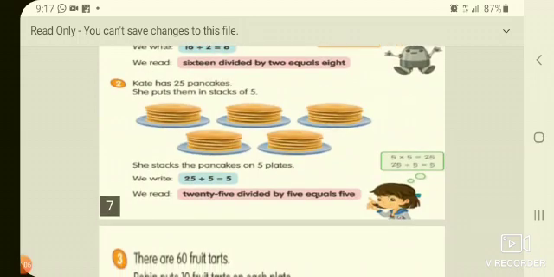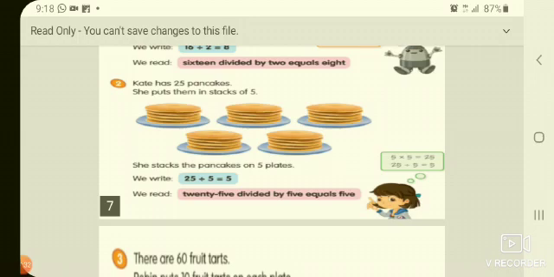Next, Kate has 25 pancakes. She puts them in stacks of 5. She stacks the pancakes on 5 plates. So how many are there? See here children, total 25 pancakes are there and she is putting them in stacks of 5. Okay, so on 5 plates. So how many will be on each plate?